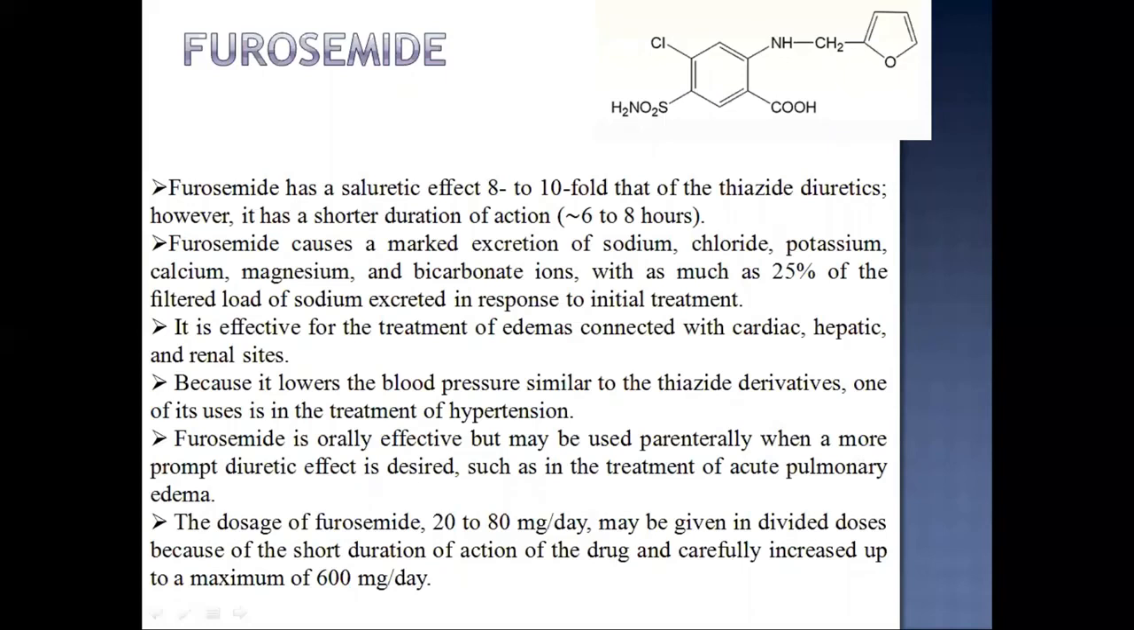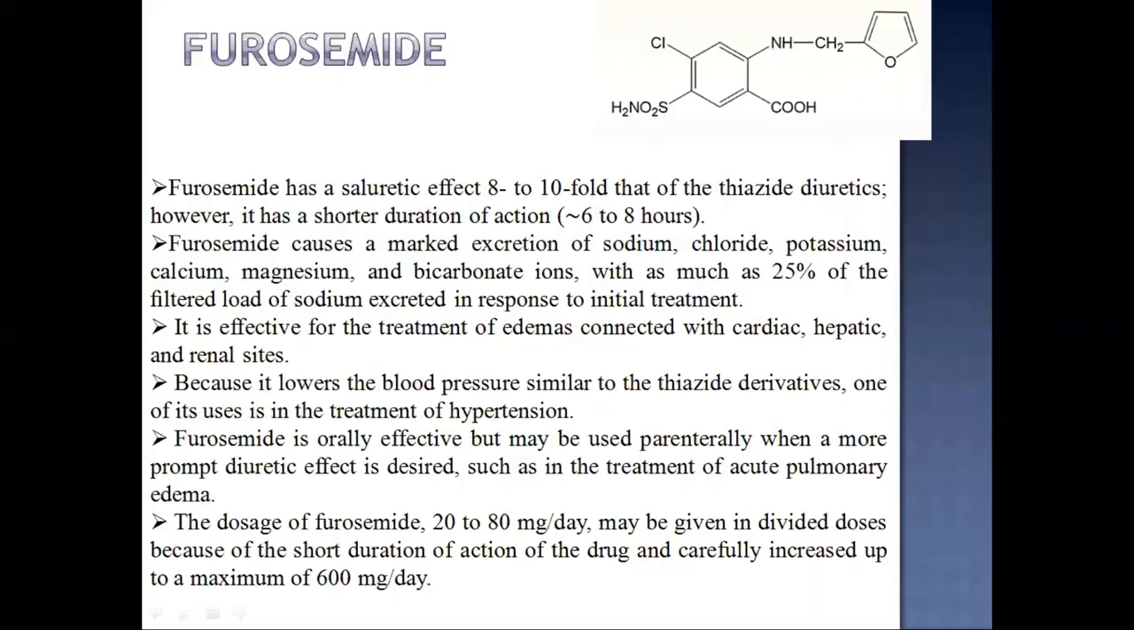Furosemide has a diuretic effect 8 to 10 fold that of the thiazide diuretics. However, it has a shorter duration of action, that is 6 to 8 hours. Furosemide causes a marked excretion of sodium chloride, potassium, calcium, magnesium, and bicarbonate ions, with as much as 25% of the filtered load of sodium excreted in response to initial treatment.